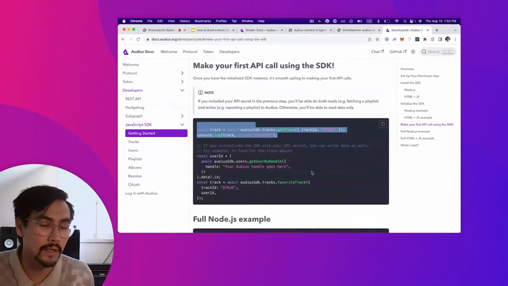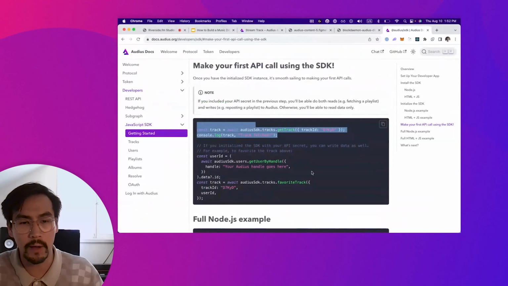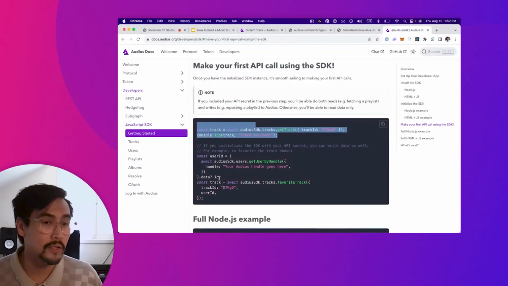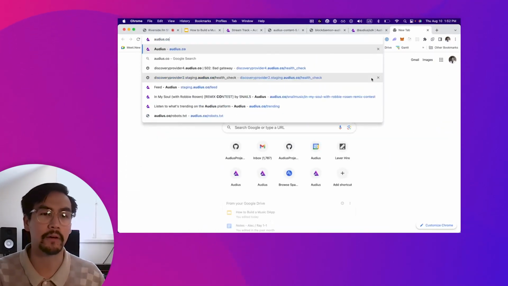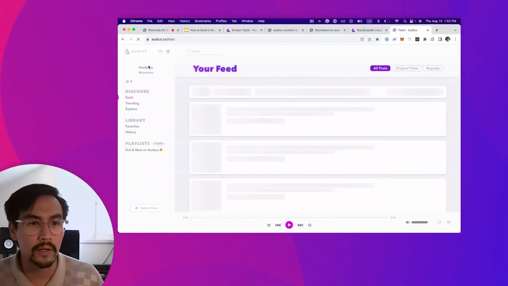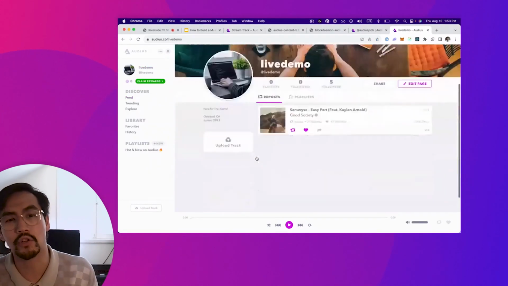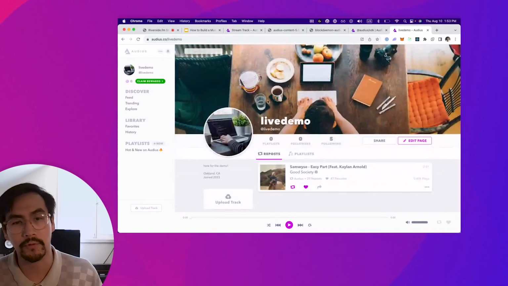All right, continuing along on this example, I really want to build us towards a place where we can actually contribute to the Audius catalog instead of just reading from it. And that would be uploading something ourselves. Before we get there, in order to upload something, we're going to need our user ID. And I'm going to upload on behalf of this account that I set up earlier called Live Demo. If all goes well, we should actually see a track show up on this profile page afterwards.